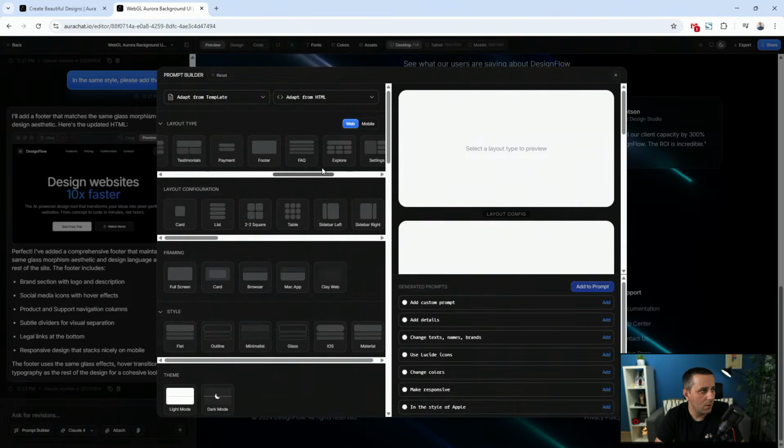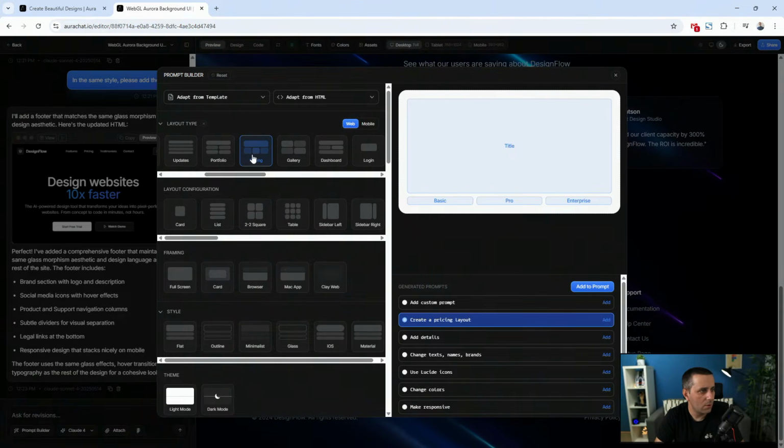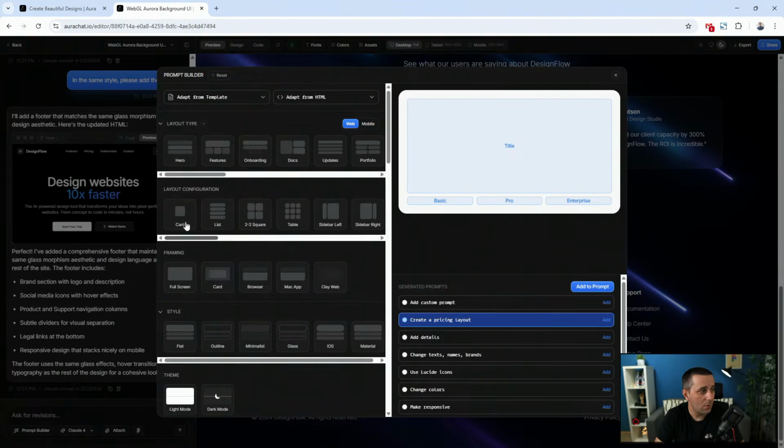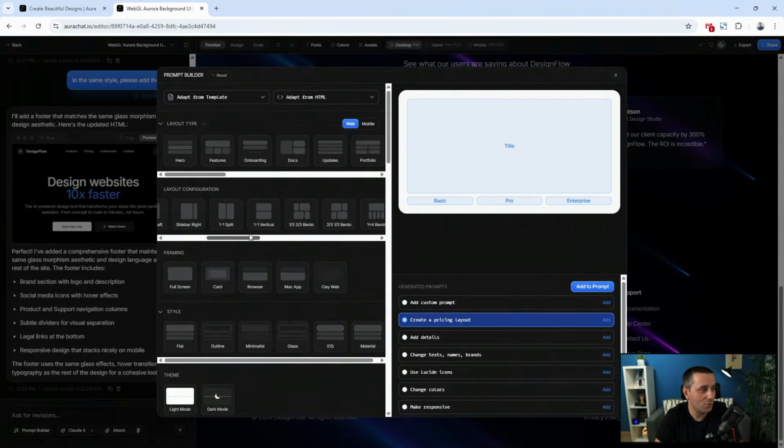Let's go with a payment, for example, payment cards or credit cards. But actually, let's go with pricing. Layout configuration, you can put it into card, list, square. So this is just a basic layout that us designers understand. So it's really nice to have this option right here.